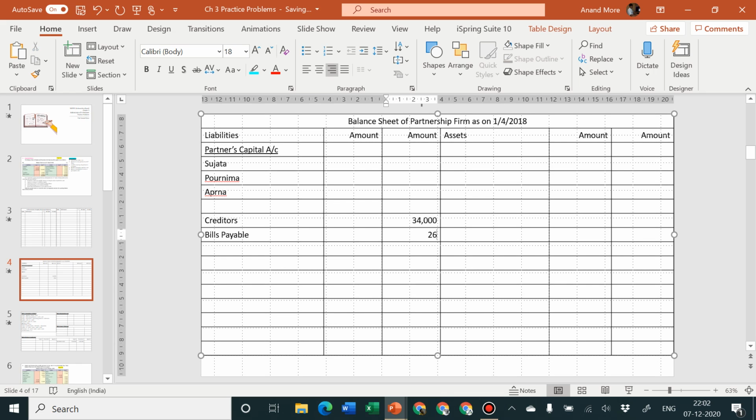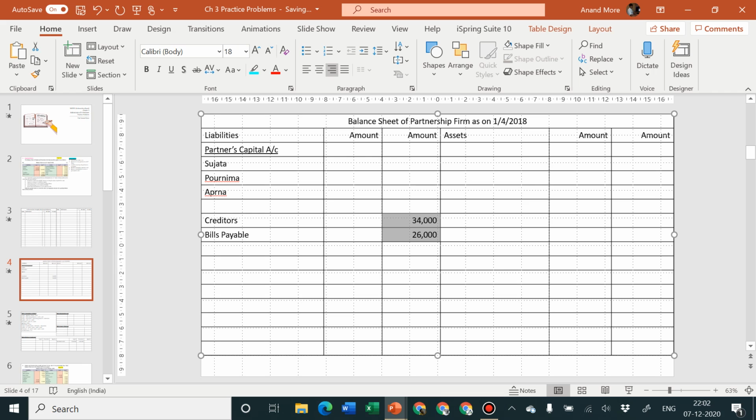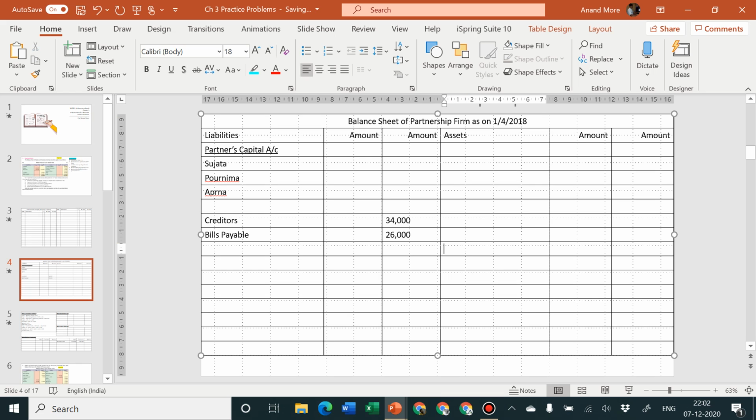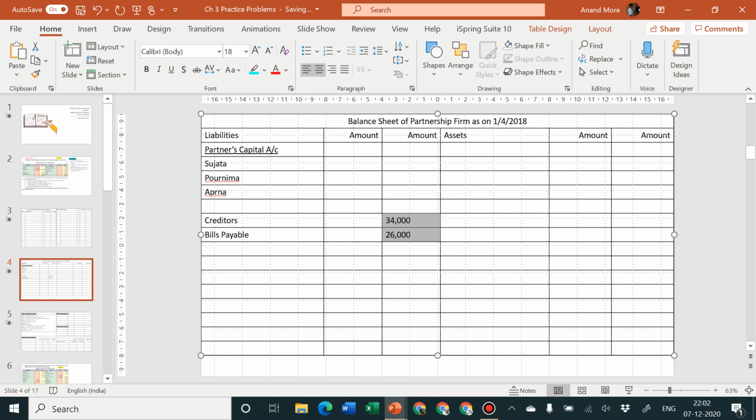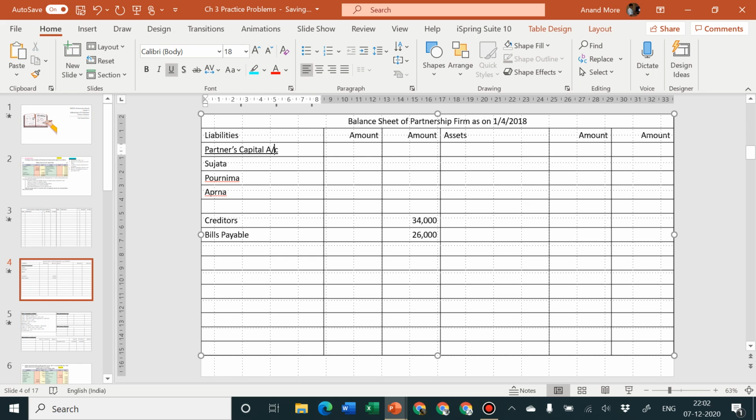Don't forget that text columns should always be left aligned, and whenever you are talking about amount columns, they should always be right aligned. If your amounts are written, just for example, like this, right aligned amounts, left aligned amounts, that is totally wrong. Or if you are writing your amounts center aligned like this, that is also wrong. Amounts should always be right aligned and text should always be left aligned. That is the beautiful statement then it is prepared.